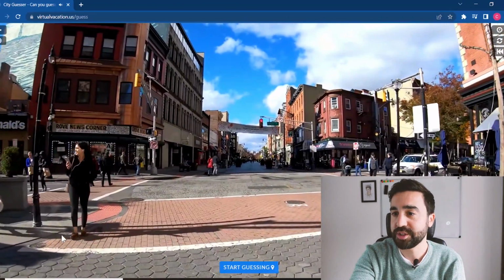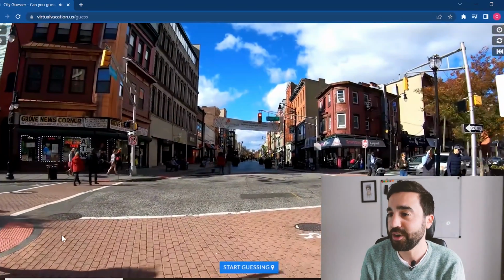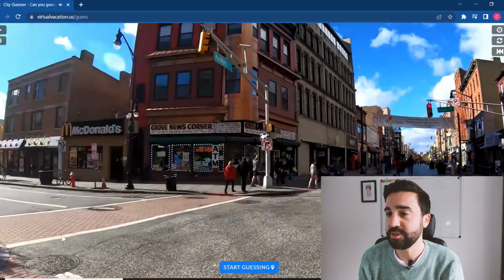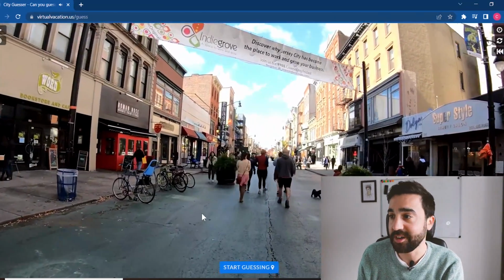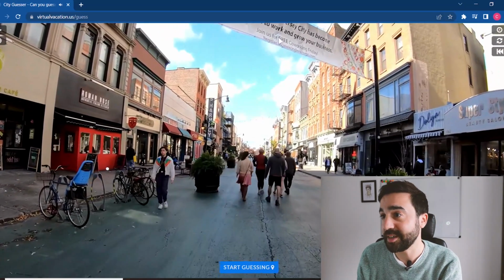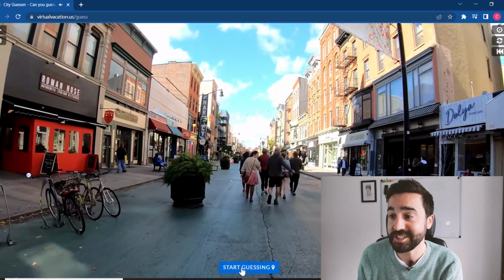So, okay, what's this girl doing? She's speaking on the phone. These people are crossing the road. There is a McDonald's there. Now, I've just seen a street sign, so it looks like we're in the US. I've just seen a sign that says Jersey City.